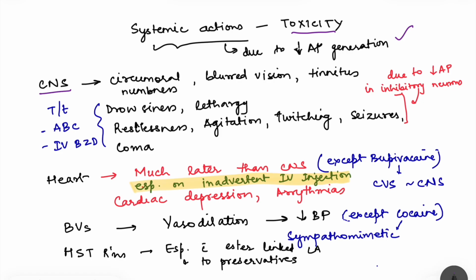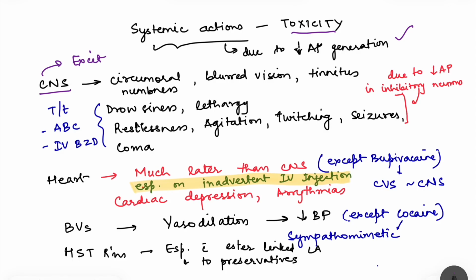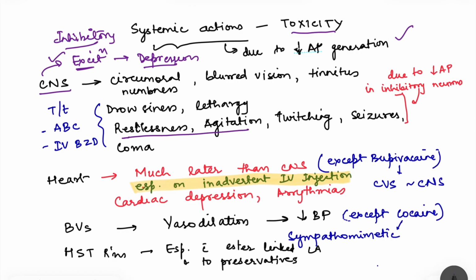So first one is in CNS. In CNS, initially there is excitation, then followed by depression. Okay, excitation occurs because there is a decrease in action potential generation first in inhibitory neurons. So first inhibitory neurons are affected, so that is why there is excitation. Then there is depression. So the symptoms include initially circumoral numbness, blurred vision, tinnitus, drowsiness, lethargy, then restlessness, agitation, twitching, seizures. So these are the signs of excitation, and then the person will ultimately land up in coma.